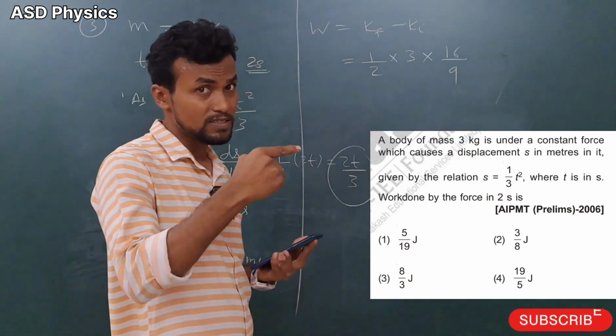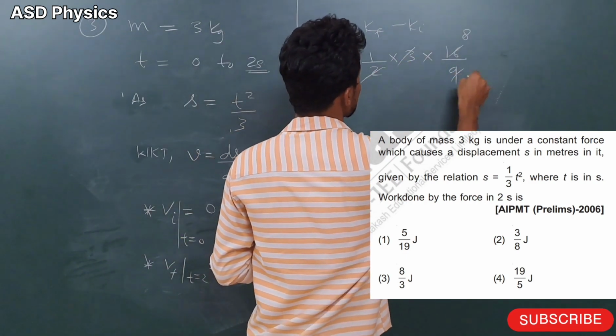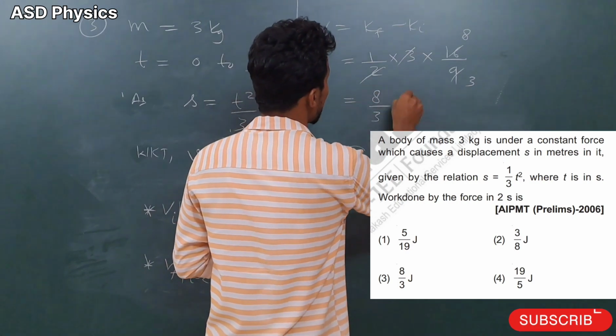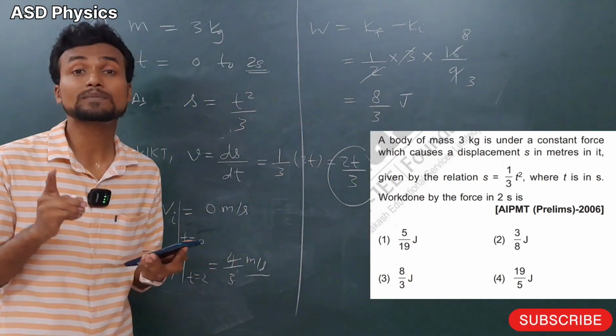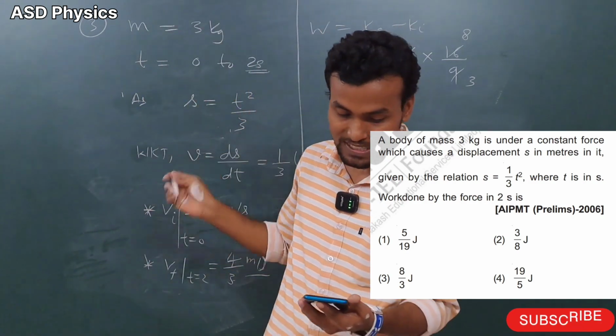16 by 9. Okay, just simplify this here. When you simplify this, 2 8 just 16, 3 3 just 9. So what is the answer coming, my dear students? The answer is coming here 8 by 3 joule. Okay, and this question came in which exam? NEET exam 2006. Okay, you can see now how easily we have solved.